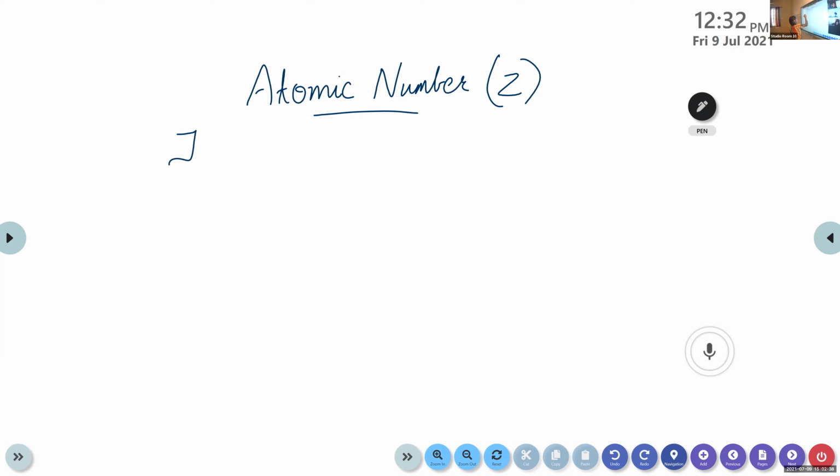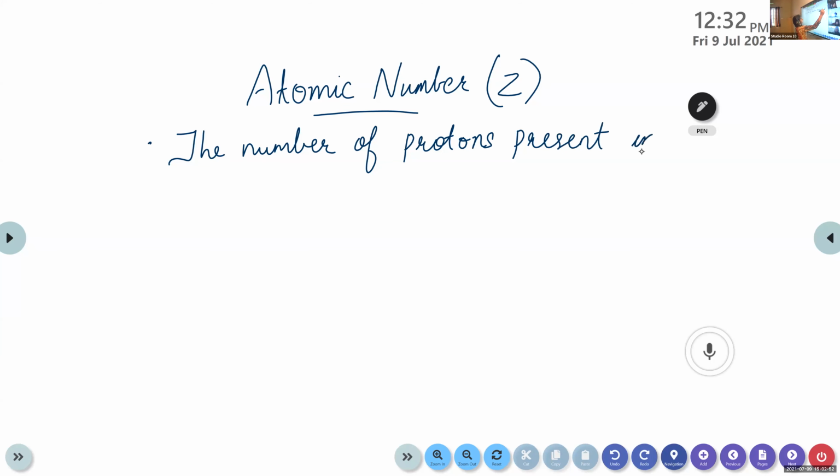The number of protons present in the nucleus of an atom. Atomic number: the number of protons present in the nucleus of an atom.